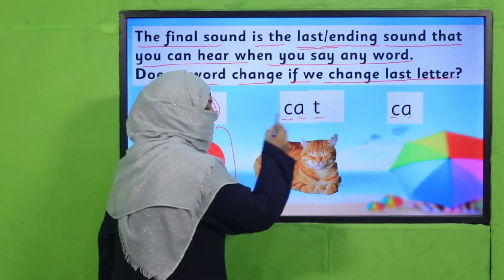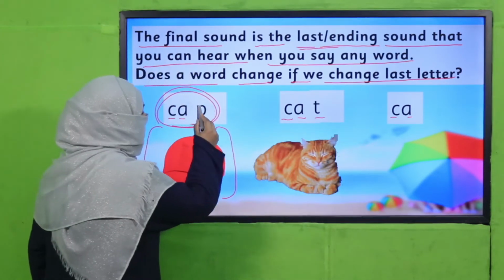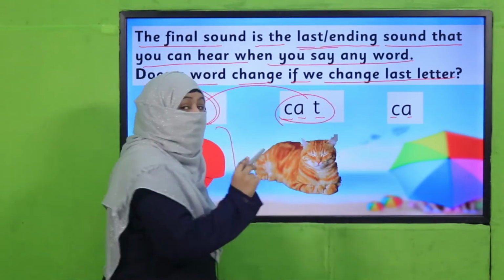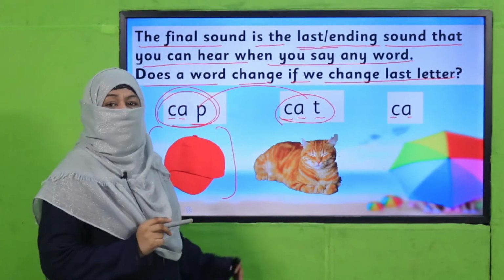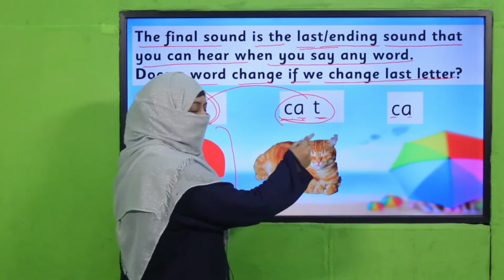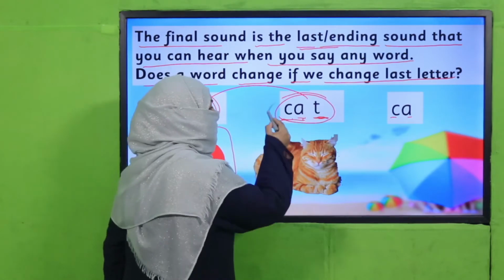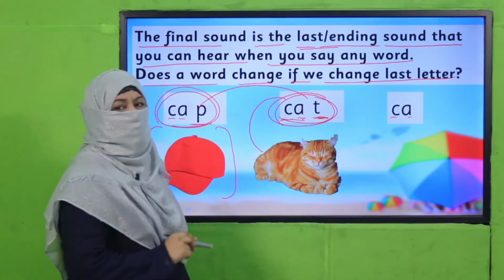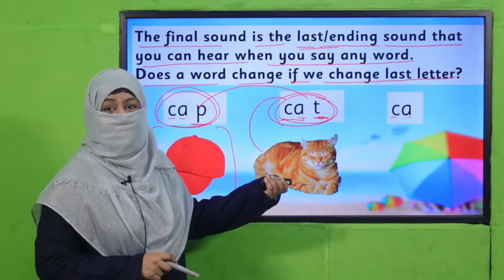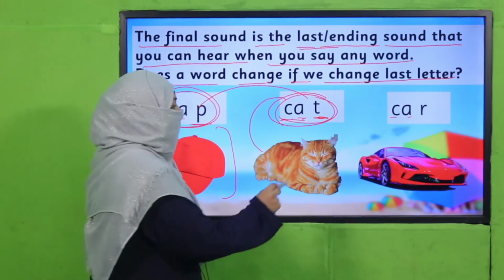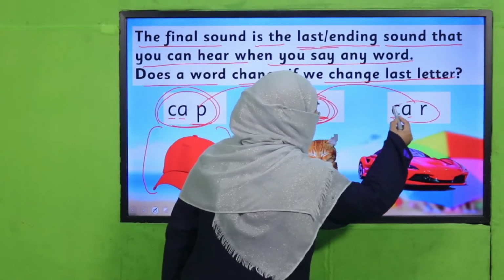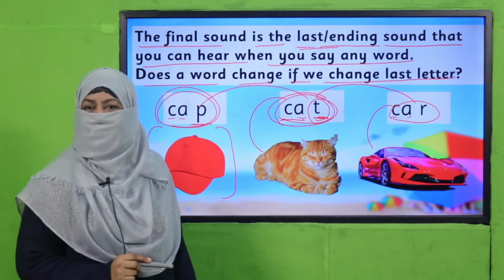If I put T here, now I have changed this P with T. It becomes a new word and its sound is also different. Now it's cat. I have changed this letter, so the sound is changed and it becomes a new word, right? And I can make another. See, now I have changed this T with R, it becomes car.